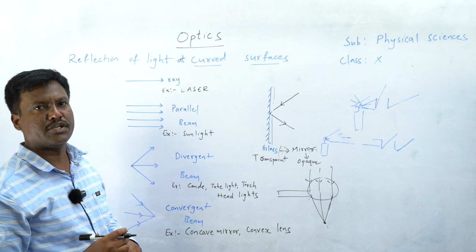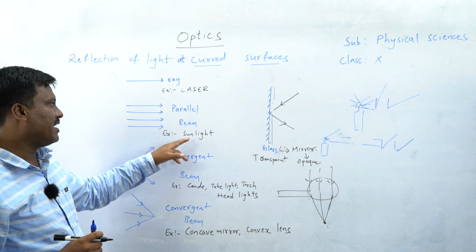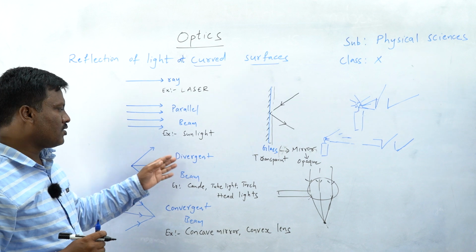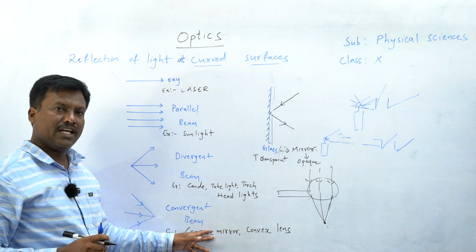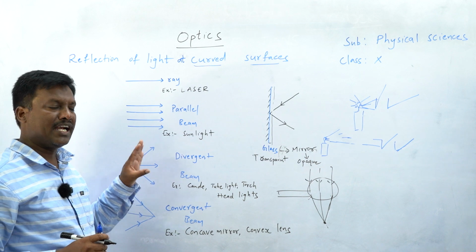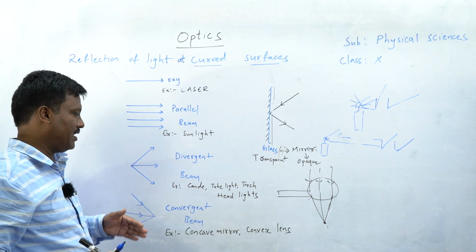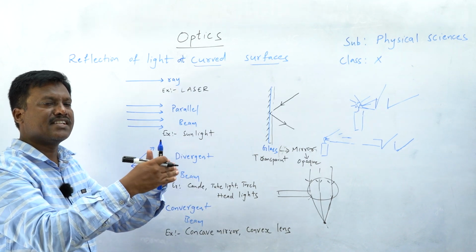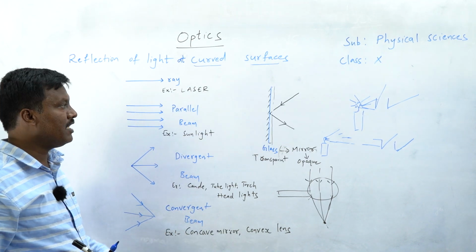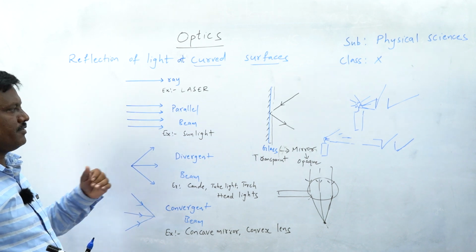They produce a convergent beam. Okay, so a laser produces a single ray, a monochromatic ray. Sunlight is the best example for a parallel beam. So all these sources of light produce a divergent beam, and these two mainly convert those light rays so they meet at one point. These two objects make the light focus, concentrate at one point. Okay, so these are the best things. Please note down all these things.